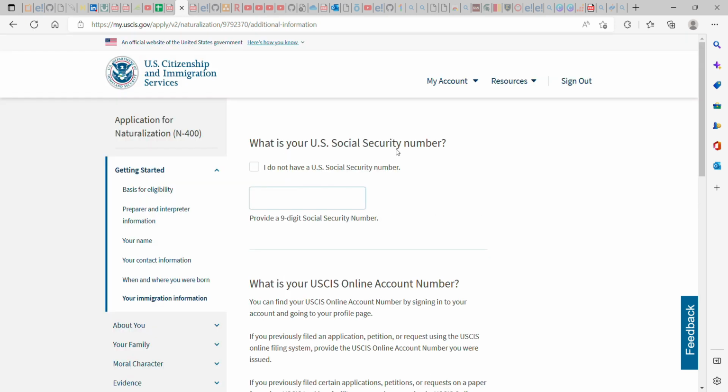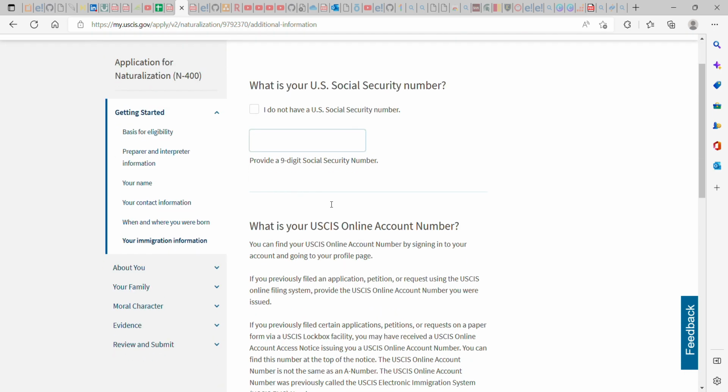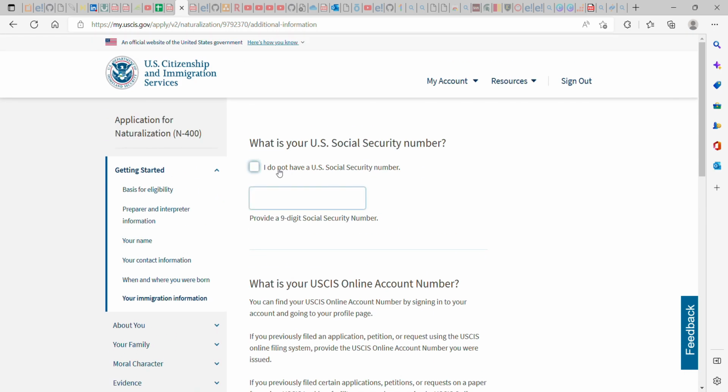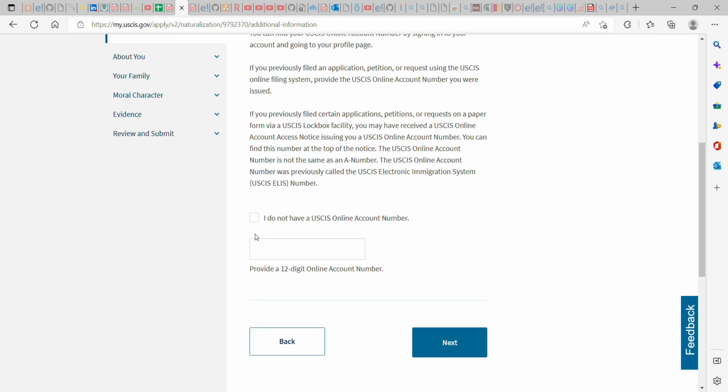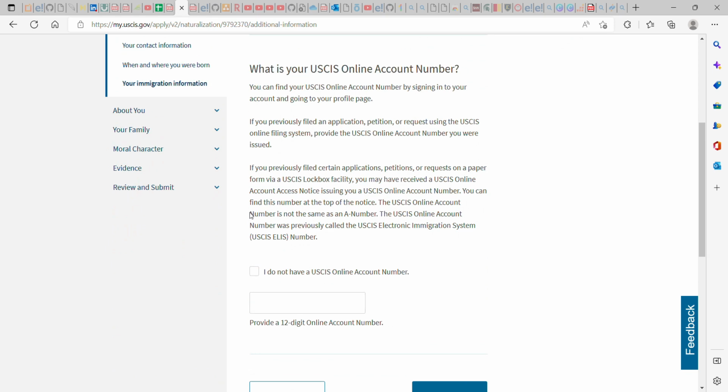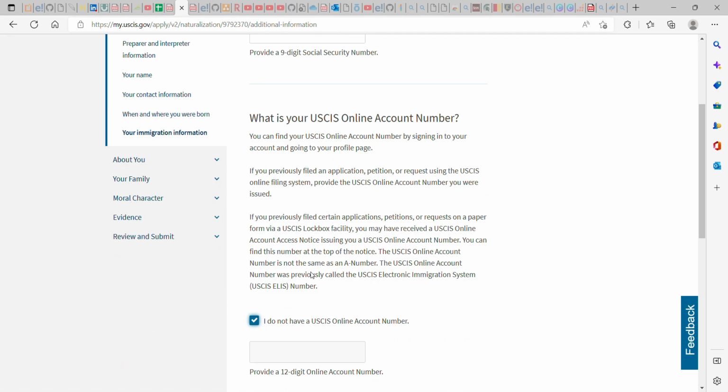What is your social security number? Type your social security number. If you don't have one, just say I don't have. Just check this box if you have a USCIS online account, but if you don't, don't stress yourself. I just check this box, I don't have one. They will provide one for you.